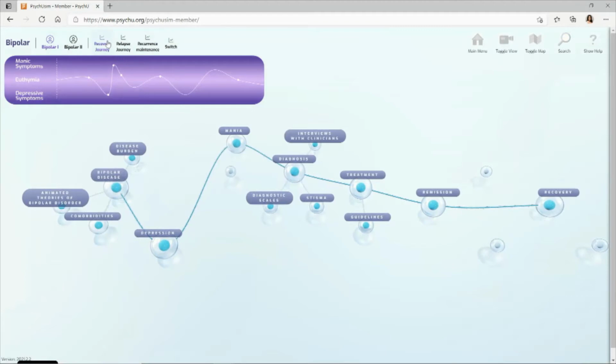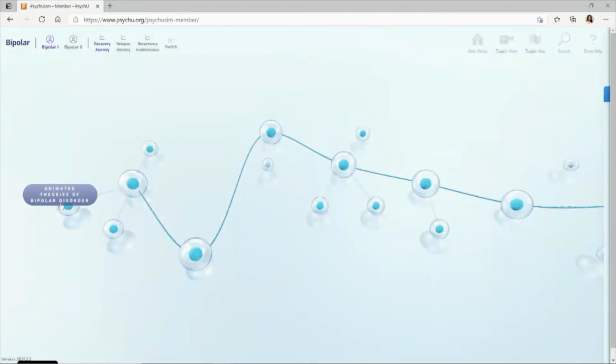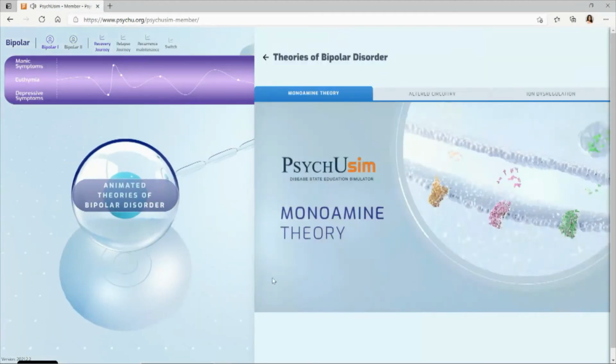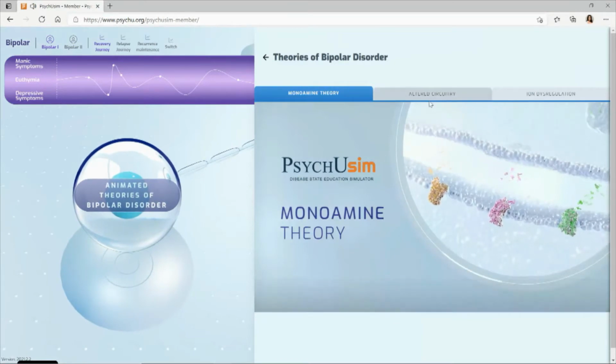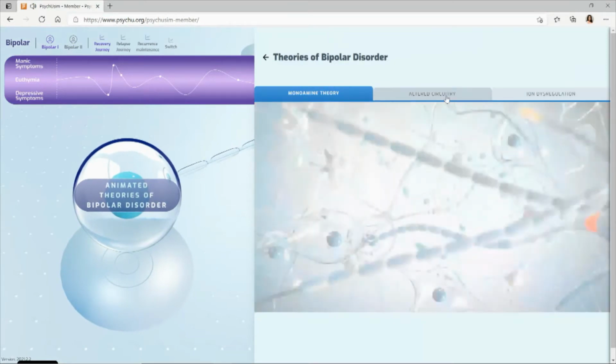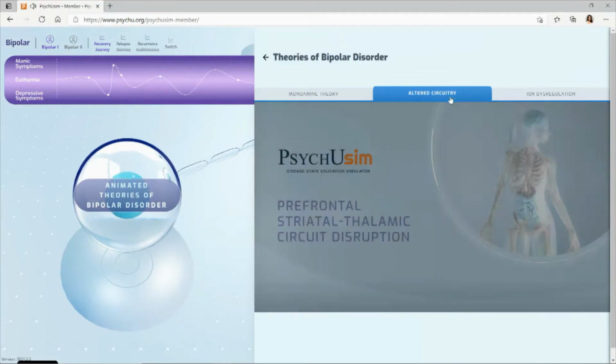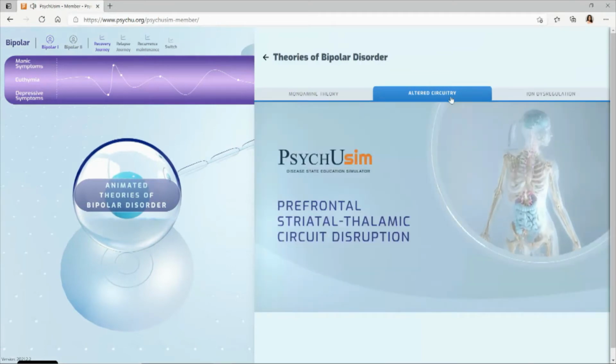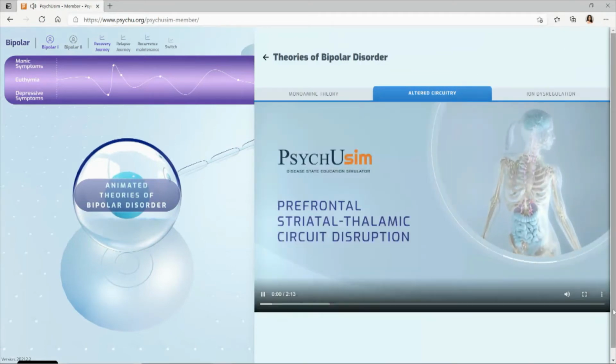As you heard earlier, we have different buckets of content. I'm going to take you through this bipolar disease node, and you can see the subnodes off of it: animated theories of depression, comorbidities, and disease burden. We're going to first look at some of the 3D animations that we have peppered throughout each of these journeys. If you click on the animated theories, you can see 3 tabs. We're going to show you today the altered circuitry 3D animation.